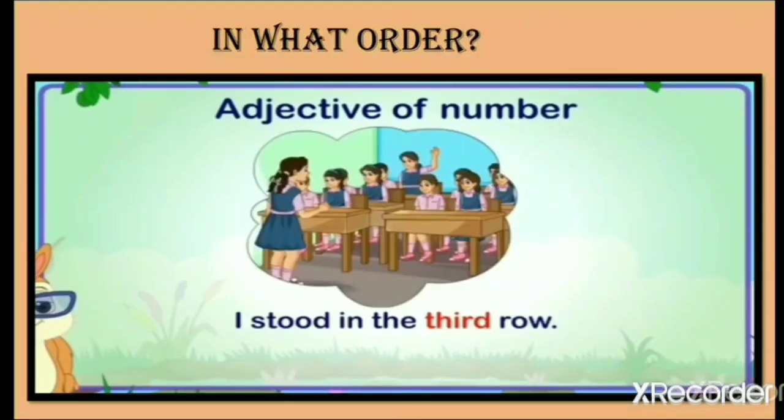Now let's look into another. Now this is the order part. We'll see the order. In what order? The sentence is, the girl is saying here in the picture, I stood in the third row. Now here the word third shows the order. The order means the placement. Okay, so she says, I stood in the third row, or I stood in the first row, or I stood in the last row. So this third, first, and last show what order we are talking about.